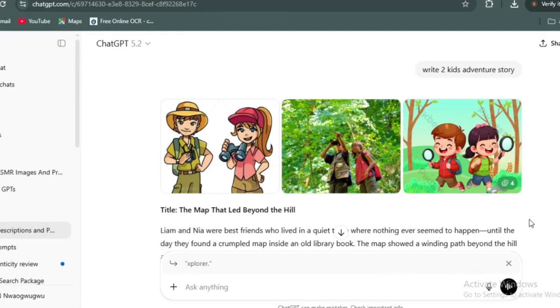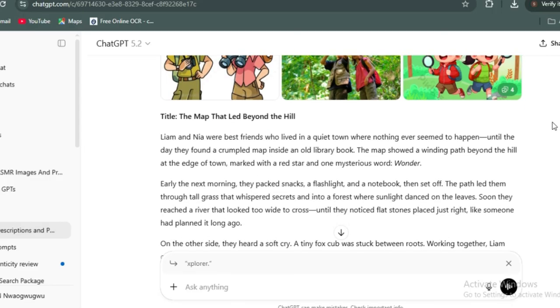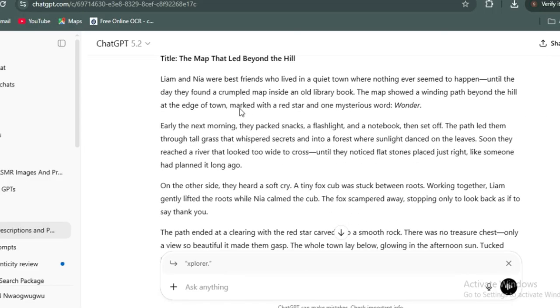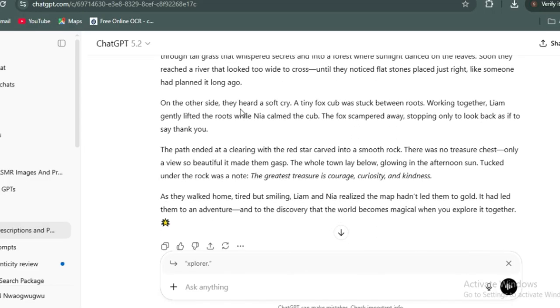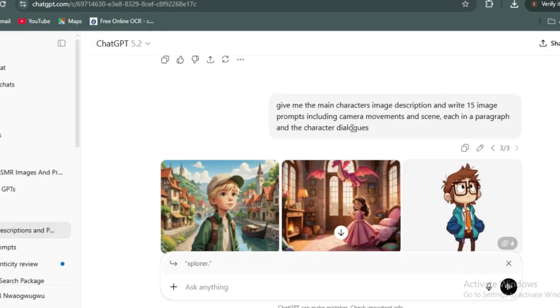So for us to get content like that, first of all, we'll go over to ChatGPT and simply write a 2 kids adventure story. And ChatGPT was able to write this story for me about a boy and a girl. Then I'll move ahead and say, give me the main character's image description and write 15 prompts, including camera movement and scene, each in a paragraph, and the character dialogue.